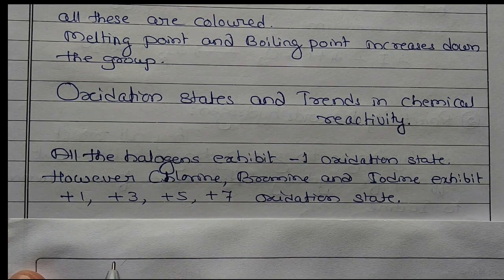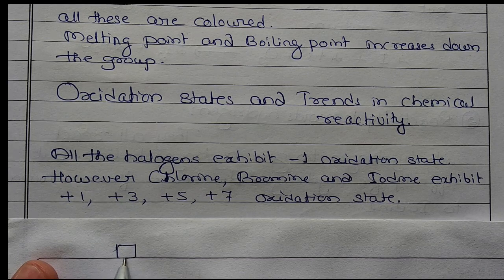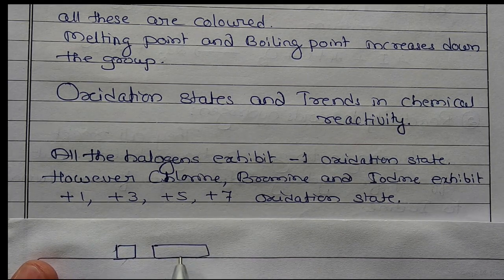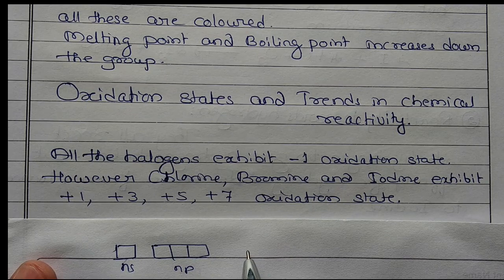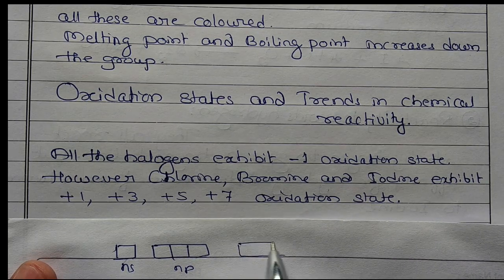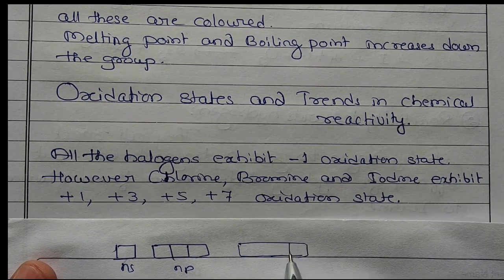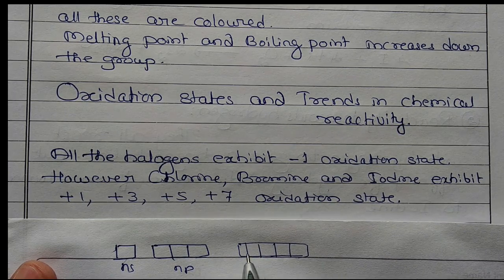Okay. See, the general electronic configuration is ns2 np5. Okay, this is ns, np, and you have d also, but they are not involved in the beginning. But they have a tendency to jump the electrons. So 1, 2, 3, 4, 5.